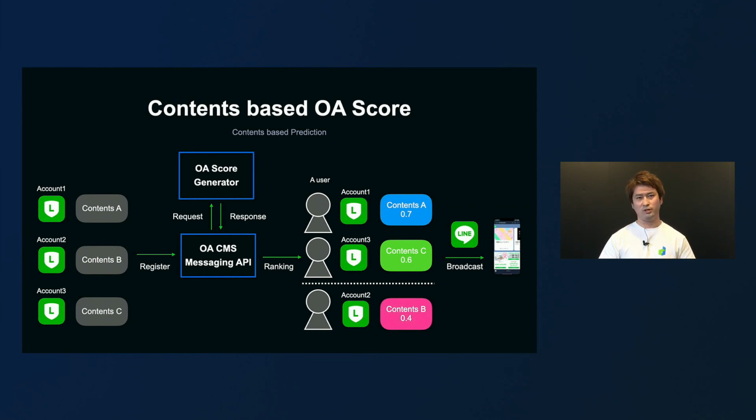However, if we try to optimize users' behaviors after opening messages, message contents are critical. So from now on, we would like to take into account message contents to construct our broadcast system.